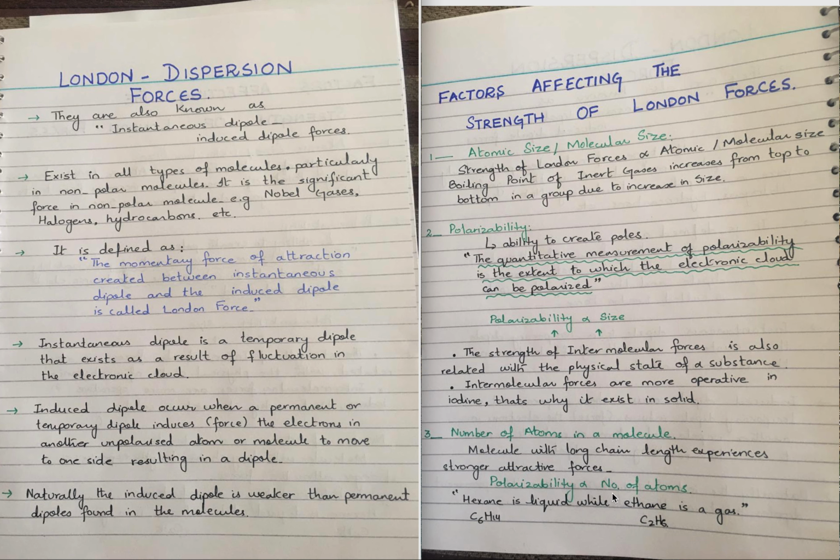And in the case of ethane, there are 2 carbon atoms. So the intermolecular forces in ethane will be weaker as compared to hexane, and the boiling point will also be less. So these are the major factors which are responsible for the strength of London forces: atomic size, polarizability, and number of atoms in a molecule.